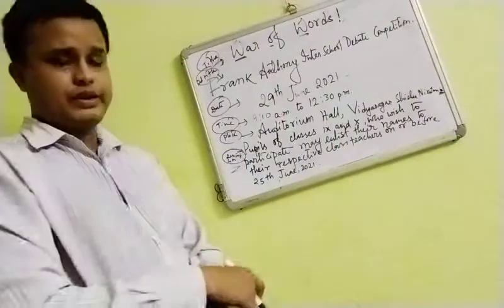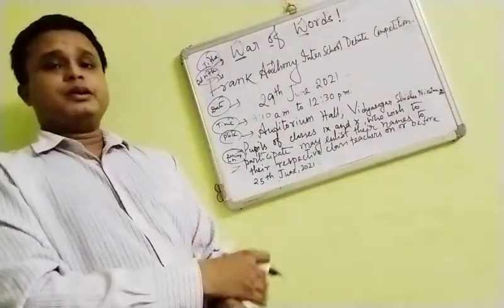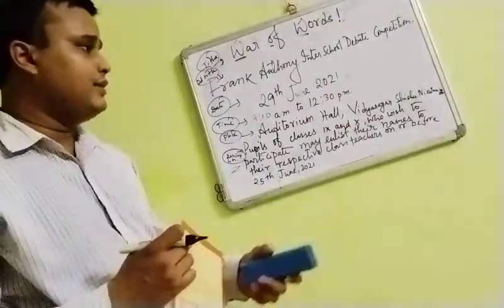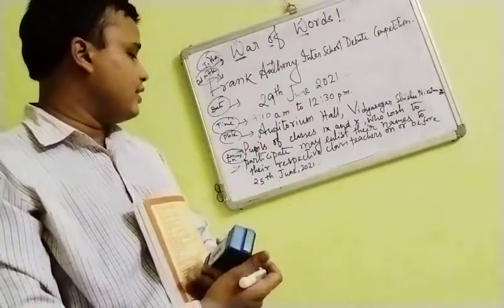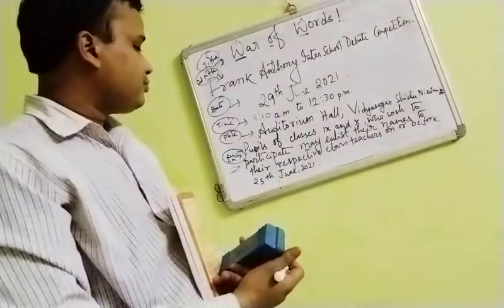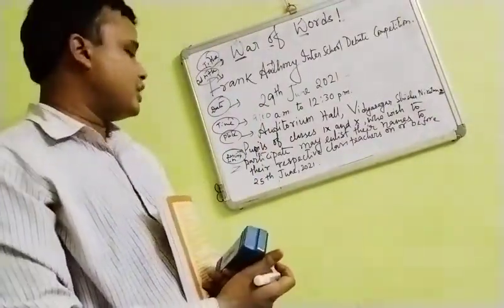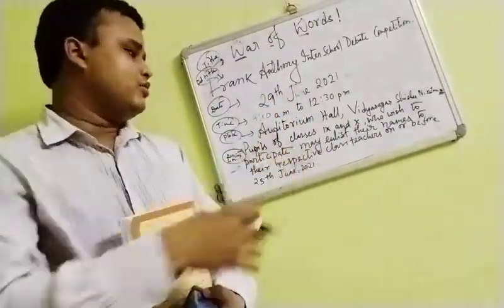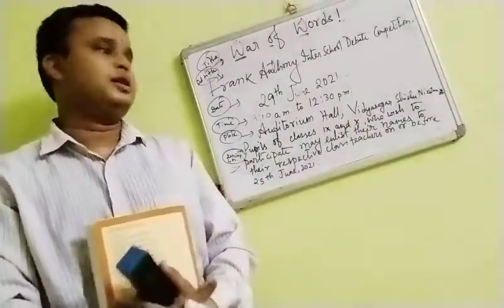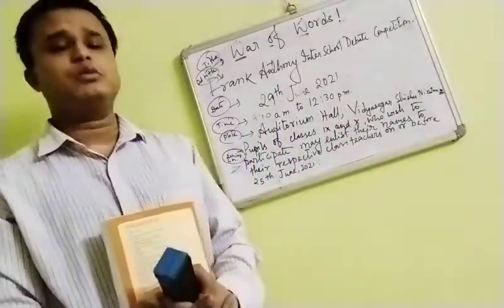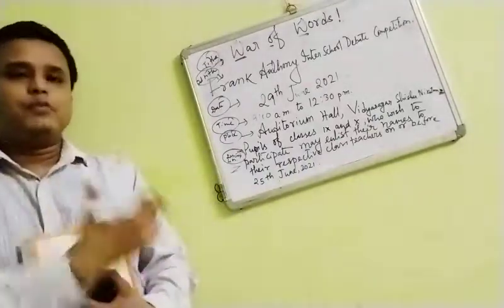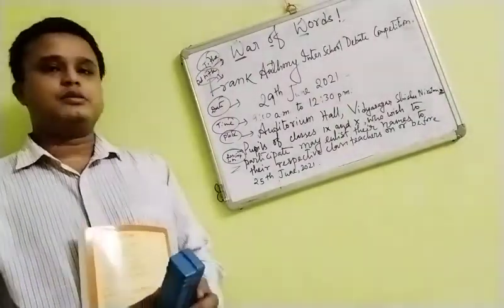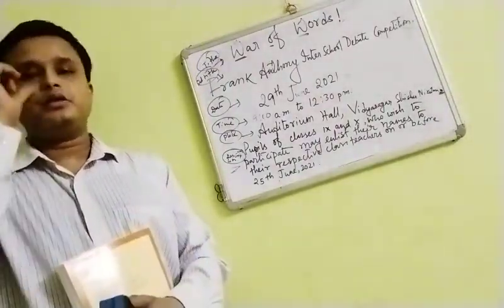Now the description part should not contain any grammatical mistakes. So what you are writing here: pupils of classes 9 and 10 who wish to participate may enlist their names to their respective class teachers on or before 25th of June. So maybe 3-4 days earlier. This way you will be adding to your notice. There is nothing much to write here, only a few particular things. Okay, so this is all about your notice, and this is whatever chapters we have completed.